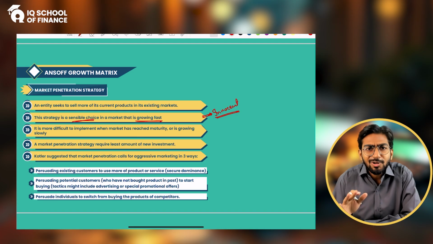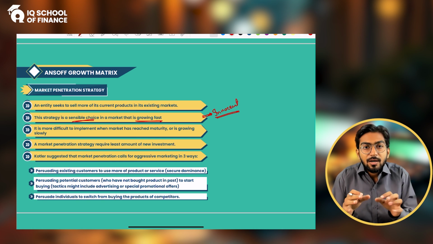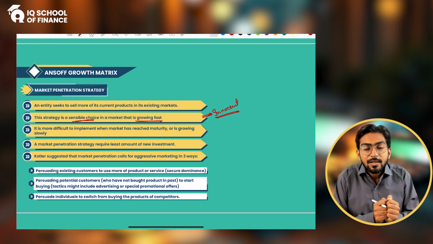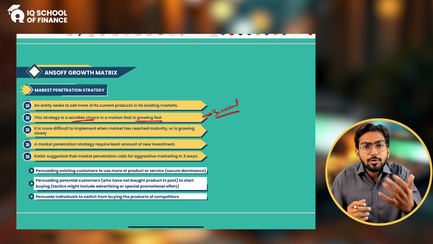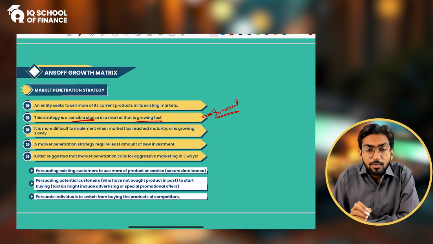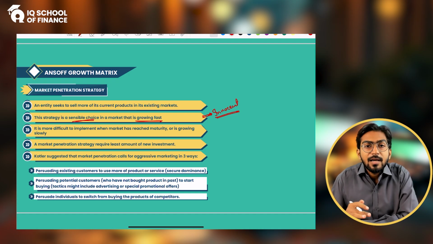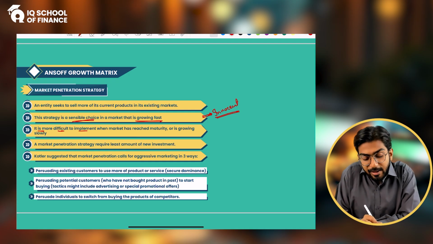Because if the market is not growing, then it will become difficult for you to attract more customers. Since the market is not growing, everyone has their own customers, everyone has already attracted customers. Now you will have to make a lot of effort to attract customers from your competitors. But if the market is growing, new customers are coming, you can easily attract them. So it is suitable in a growing market. Again, I'm not saying that you cannot apply it otherwise, but it is more suitable in a growing market. It is more difficult to implement when the market has reached maturity or is growing slowly.